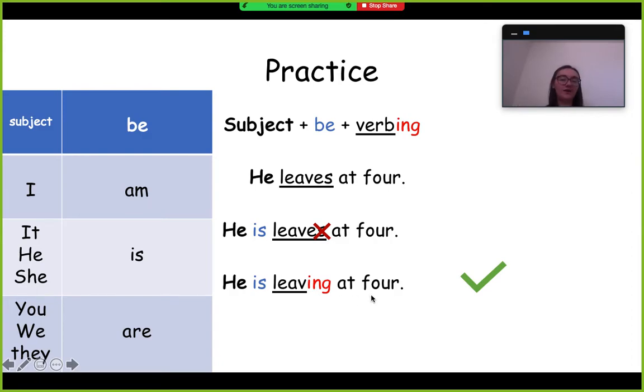You can think about it like the S, instead of being at the end of the verb, it's right here. It's an is, right? There's an S right here. So that's one of the ways that you can think about it to help you understand that you don't need to put an S at the end of the verb in he is leaving at 4. You would not say he is leavings at 4. You just say he is leaving at 4. You don't need to put an S.